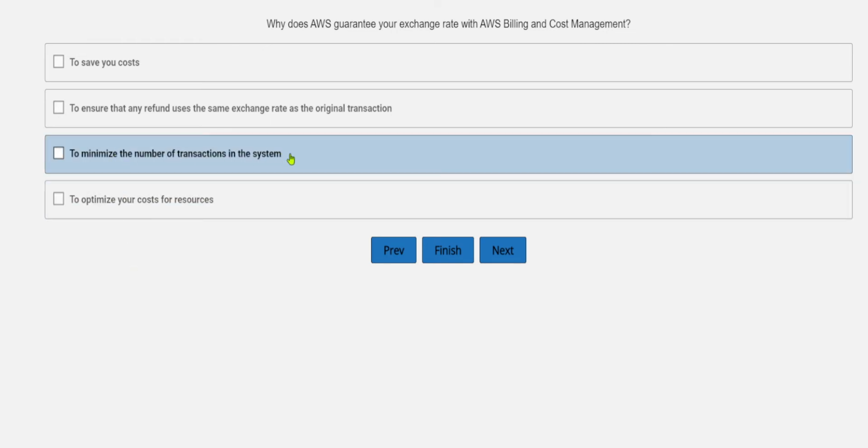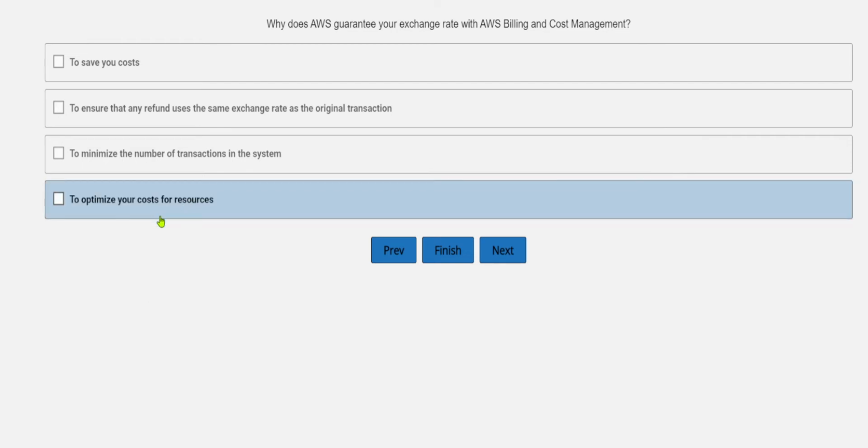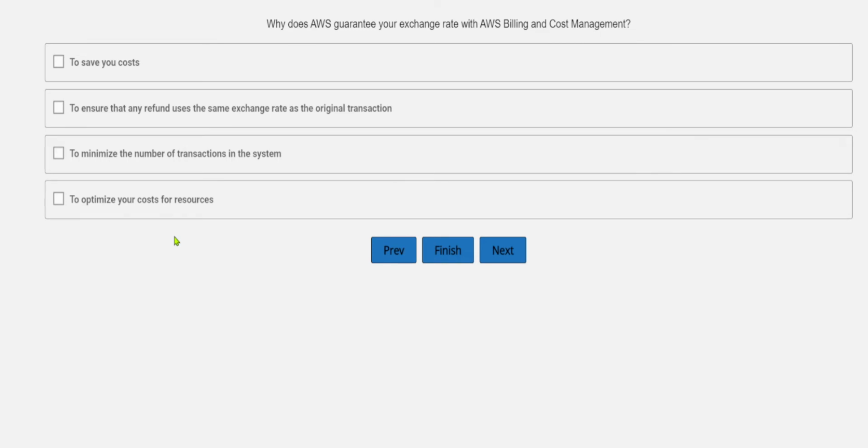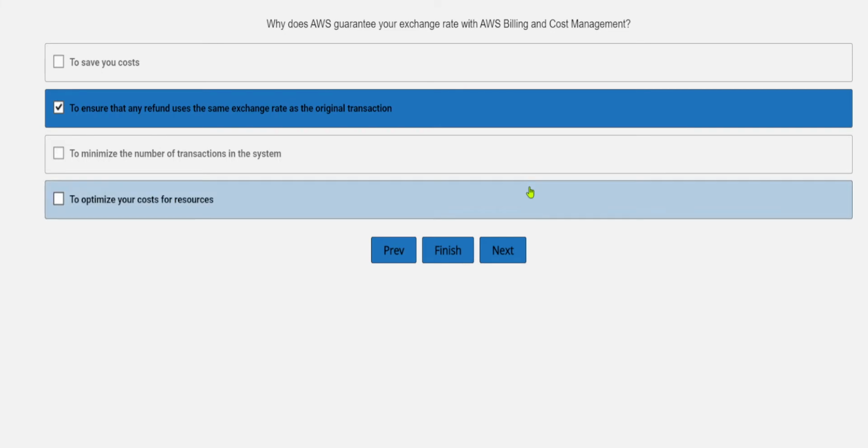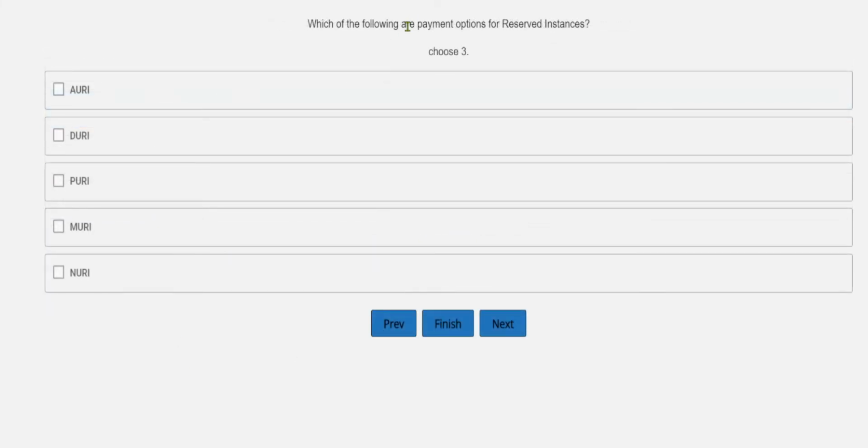To minimize the number of transactions in the system, it is not at all about the number of transactions you did in the system. It is basically to get you the same exchange rate as in the original transaction. To optimize your cost for resources, this has nothing to do with that. So AWS guarantees your exchange rate so that any refund uses the same exchange rate as the original transaction.